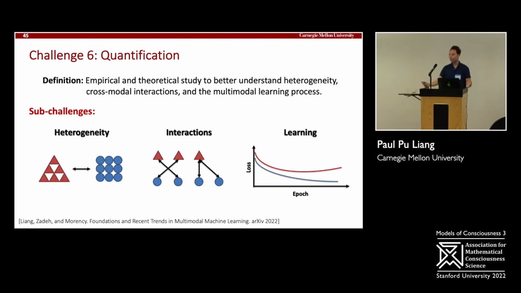And finally, quantification. Can we revisit all of these previous technical challenges and better understand the two key challenges? Heterogeneity, how data is different from each other, and interactions, how data is similar and related to each other in the context of the learning process.